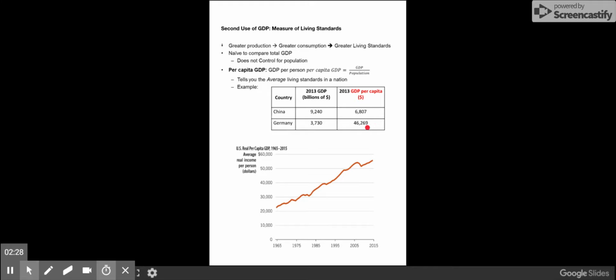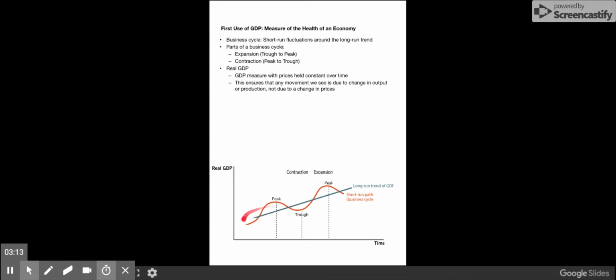The lower graph here shows you American real per capita GDP. The first thing to observe is that there's a strictly upward trend. So, if we believe that per capita GDP is a good measure of living standards, the living standard of the average American has definitely gone up since 1965. Of course, we can see the effects of recessions. Whenever there's a recession, there's a sharp drop in per capita GDP, and this means that living standards fall during an economic contraction.